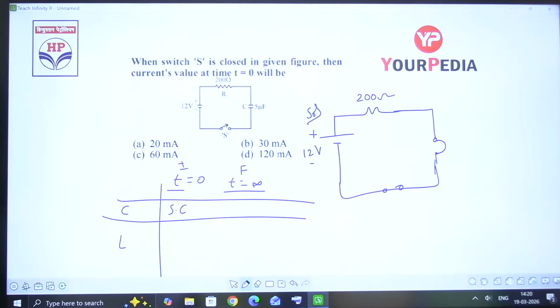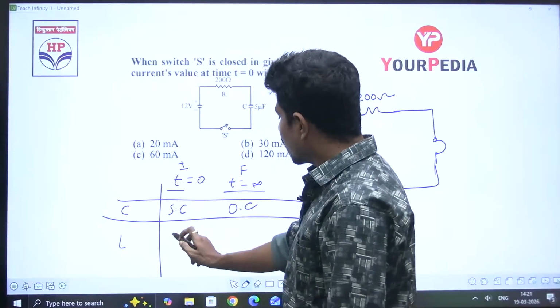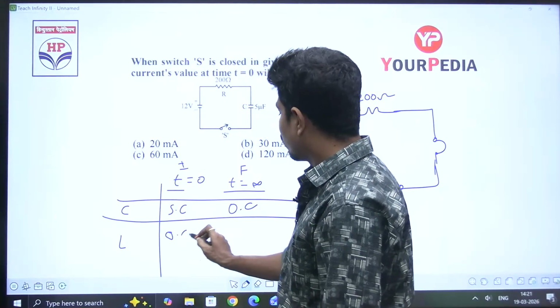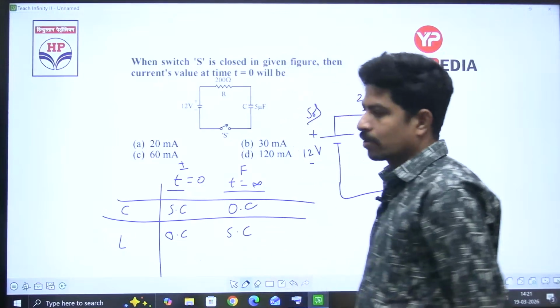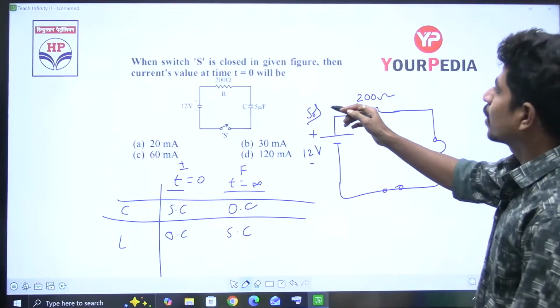Initially the capacitor behaves as a short circuit. Finally, at t equal to infinity, the capacitor behaves as an open circuit. Initially, the inductor behaves as an open circuit. Finally, it is going to behave like a short circuit. Now, he is asking what is the current.